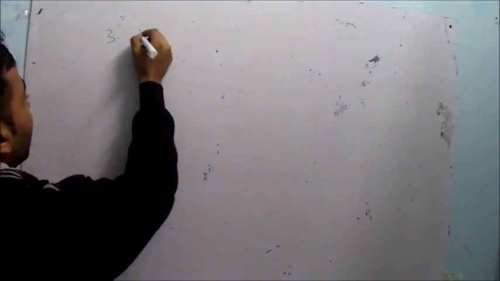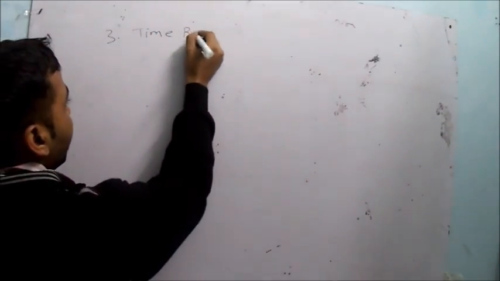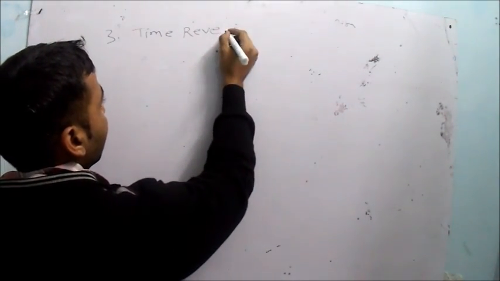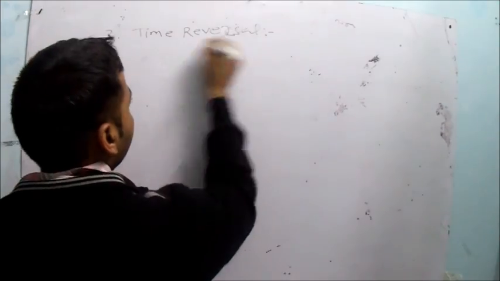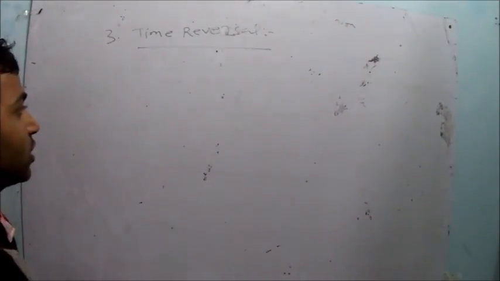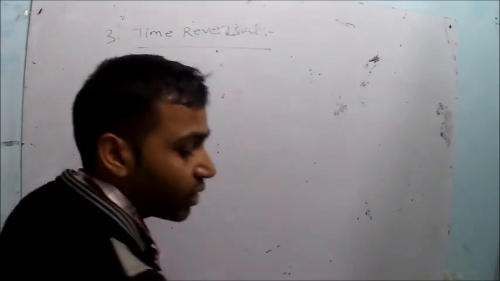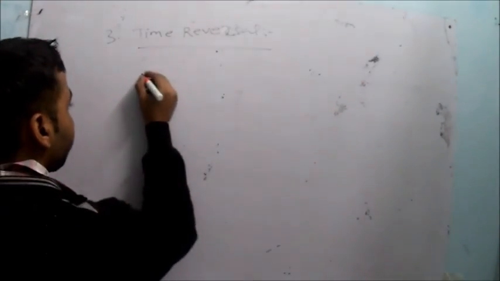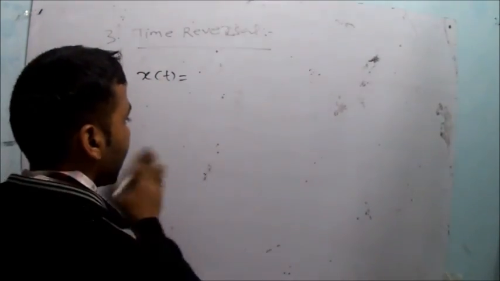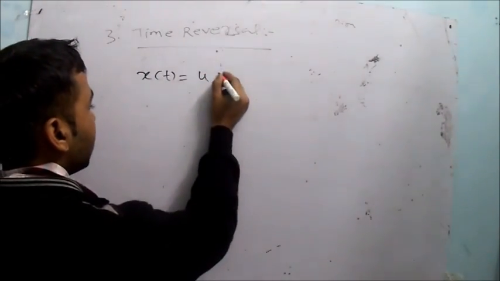Third case, time reversal. Time reversal is a special case of the time scaling, in which your scaling factor is equal to -1. Let's say x(t) is equal to u(t),